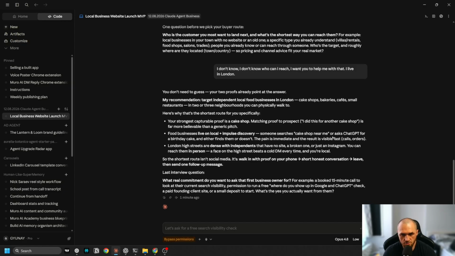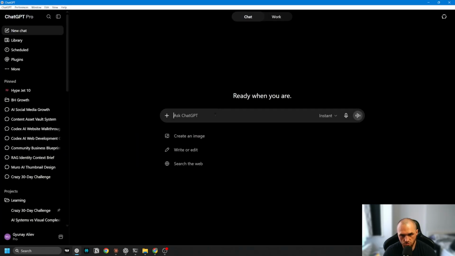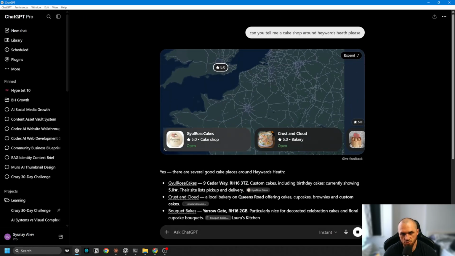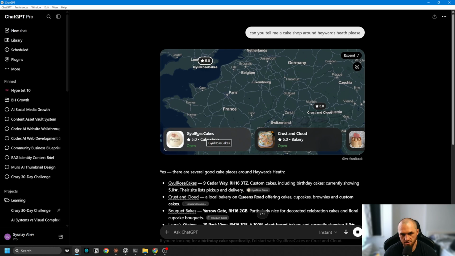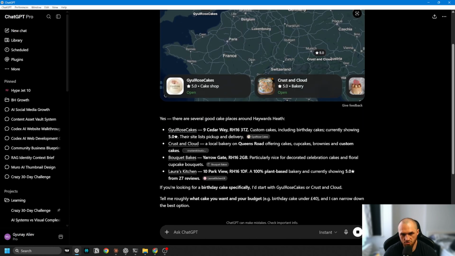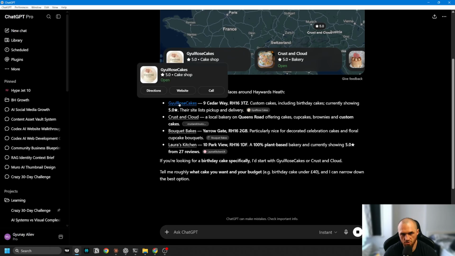That is really good. So let me even search for a cake shop around Haywards Heath. Let's see in ChatGPT if it's going to show it. I'm just going to go to a new chat and say, can you tell me a cake shop around Haywards Heath, please? Let's see if it's going to show. The first one is my client. The first one that appears straight away in ChatGPT is my one. This is the website of the client that I have, with the directions and call.